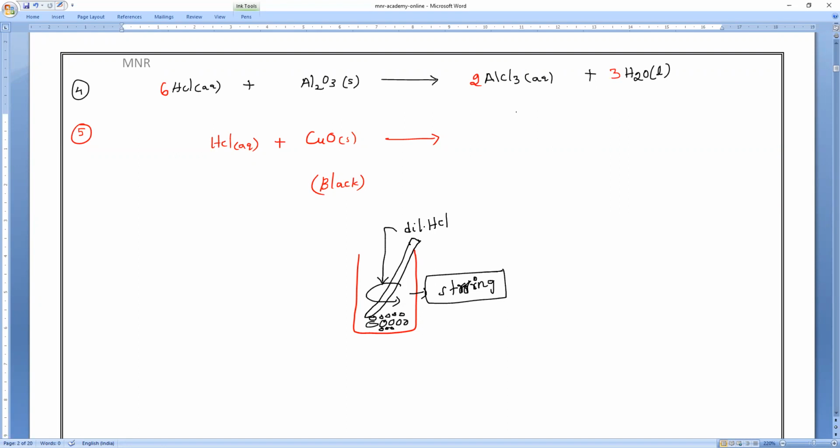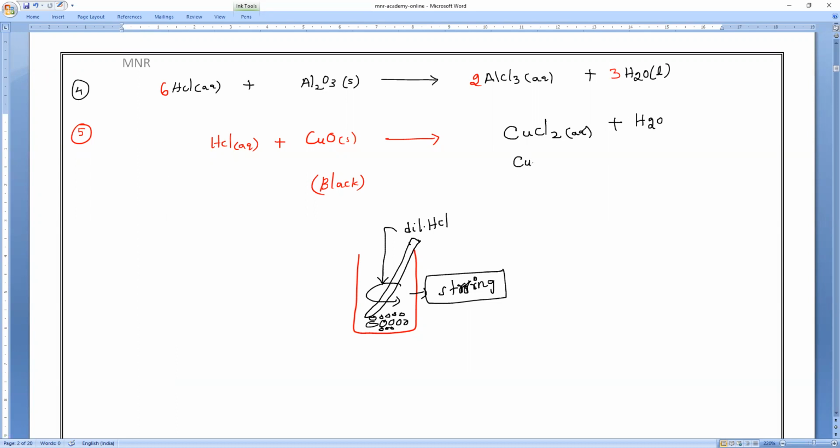What will come? Everybody, what are the products that will come? Copper chloride. It will form CuCl2, copper chloride in aqueous state, plus we are getting H2O. Again, chapter 1, copper chloride color I have taught you. Anybody can tell me? Green color. Yes, that is green only.